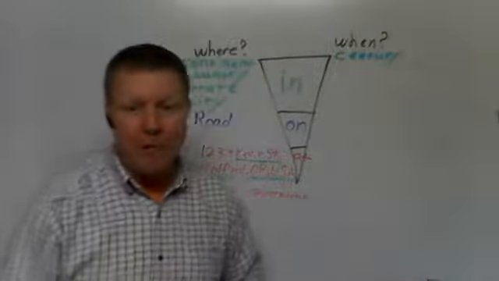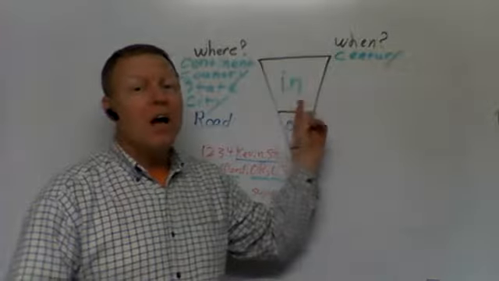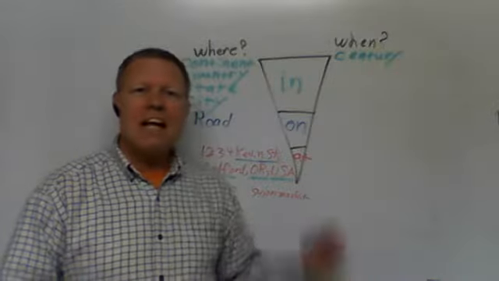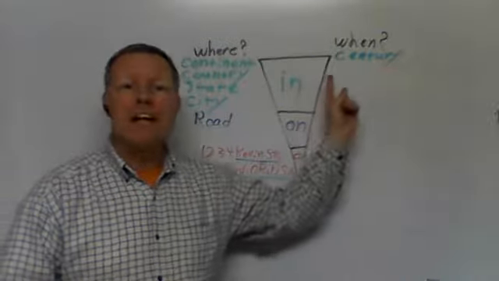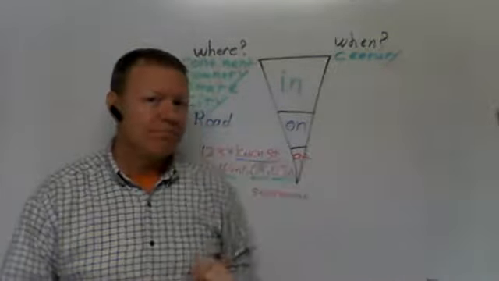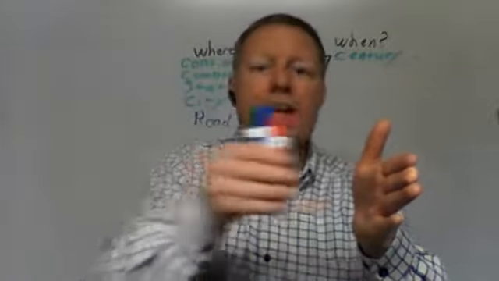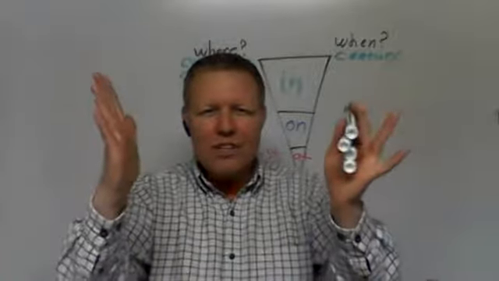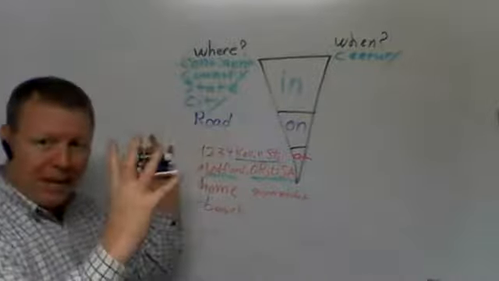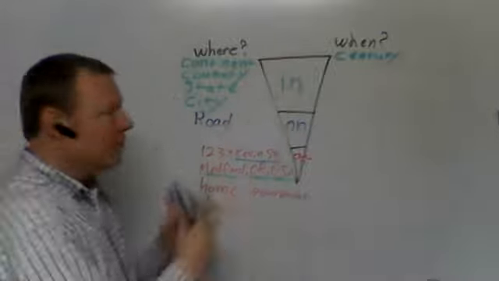So when was I born? I was born in the 20th century. In the 20th century. I was born in the 1900s. So from 1900 to 1999 is the 1900s. Good. So what's smaller than a century? Still big place, or still big time, but smaller than a century.